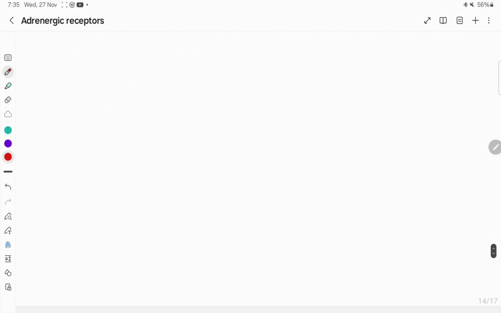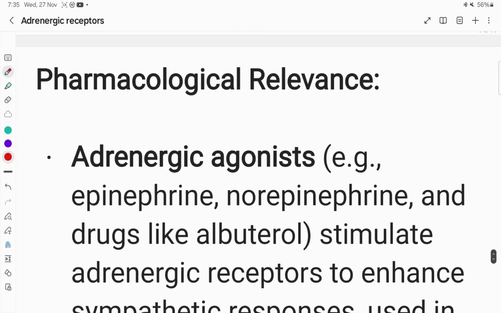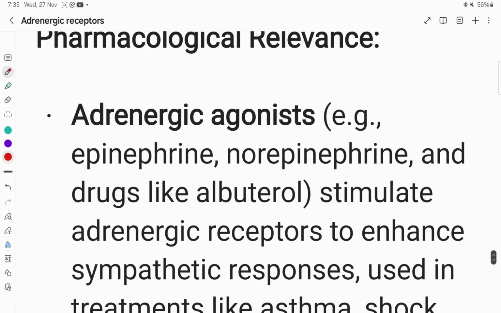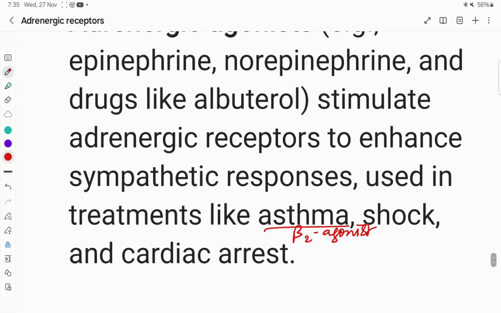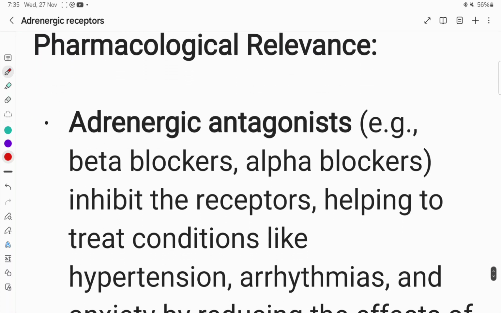So this is all about the adrenergic receptors, and their pharmacological relevance already have discussed. The agonists can stimulate adrenergic receptors, and they can have different functions. Say beta 2 agonists, they cause bronchodilation and can be used in asthma. And beta 1 agonists can stimulate the heart. And among the antagonists,